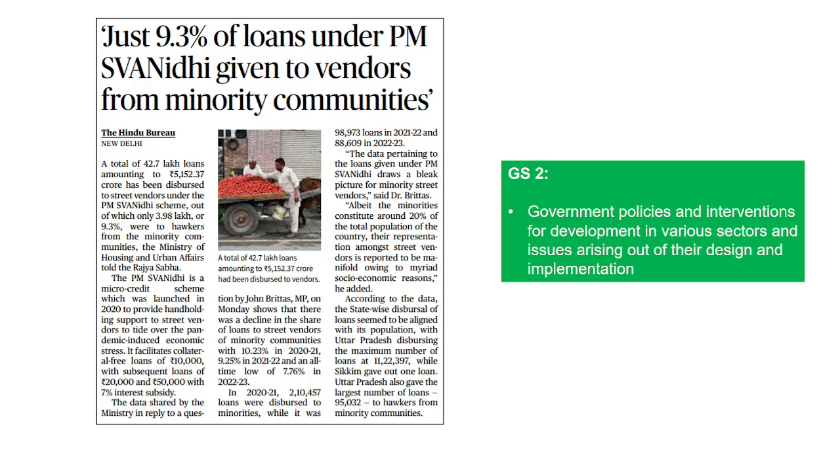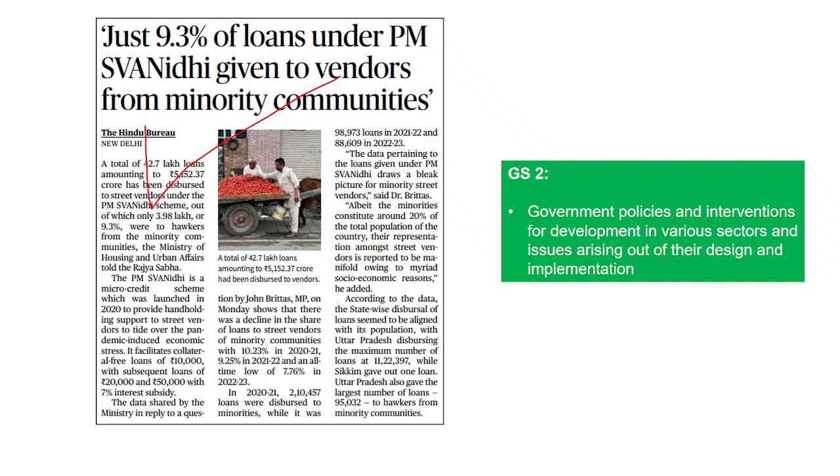Now this newspaper article talks about some of the failures of the Swanidhi, right? It says that just 9.3% of the loans under the PM Swanidhi are given to vendors from the minority communities, right? These are some of the societal failures, but we are not going to talk about the societal failures. We are going to talk about this particular scheme, which helped the vendors in the corona times, as well as now also it is helping the vendors, right?